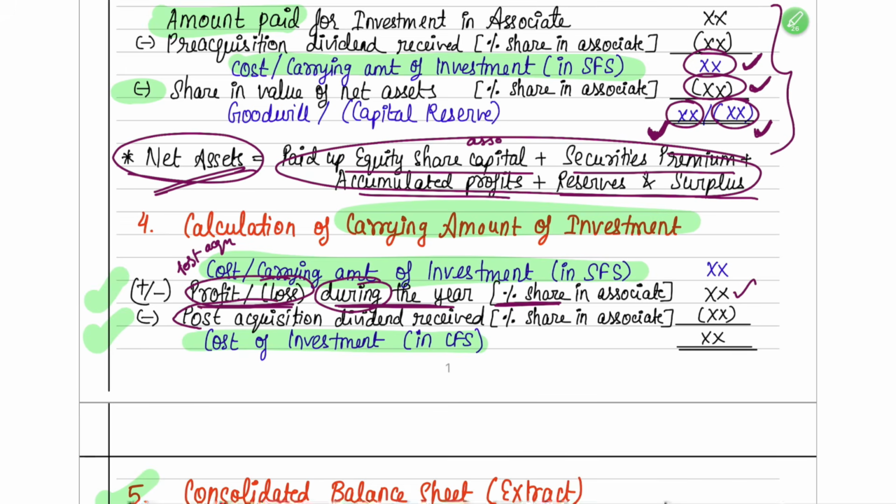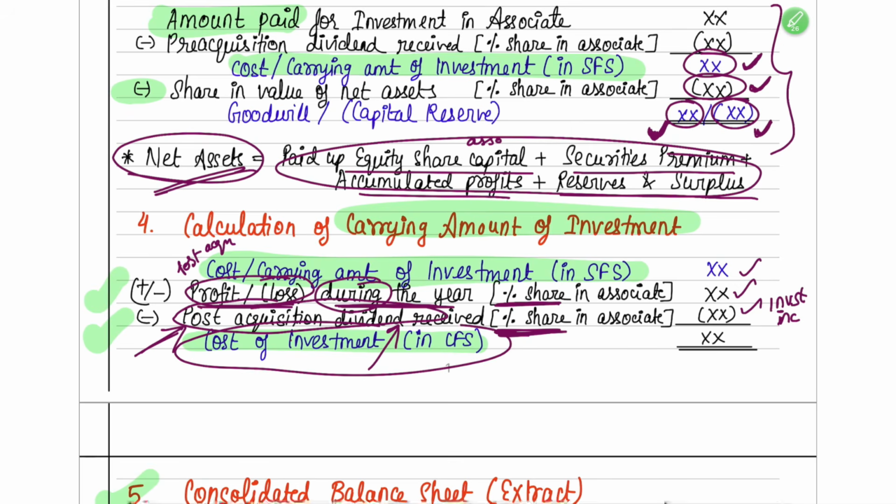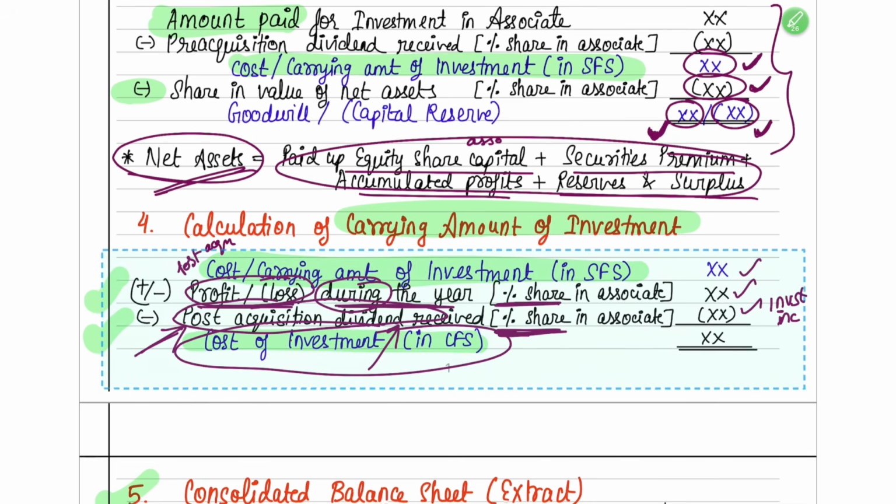Along with that, if there is any post-acquisition dividend, that is an income to you, so reduce it to the extent of your percentage share. You will get your cost of investment in CFS. I hope you understood this.